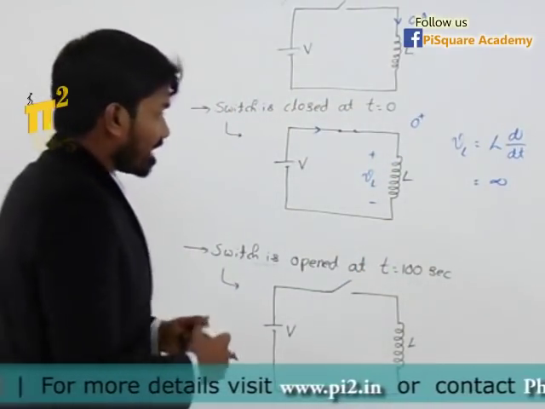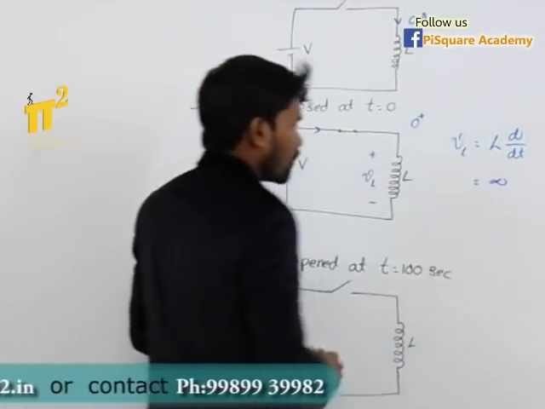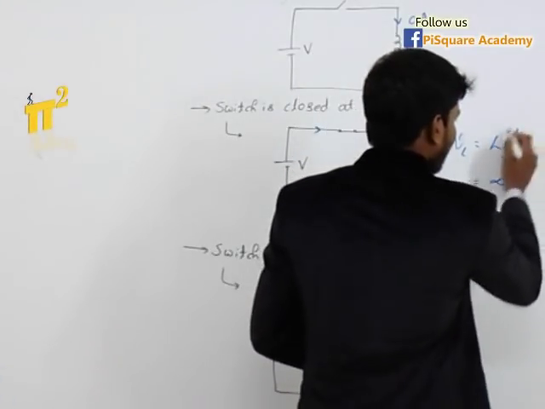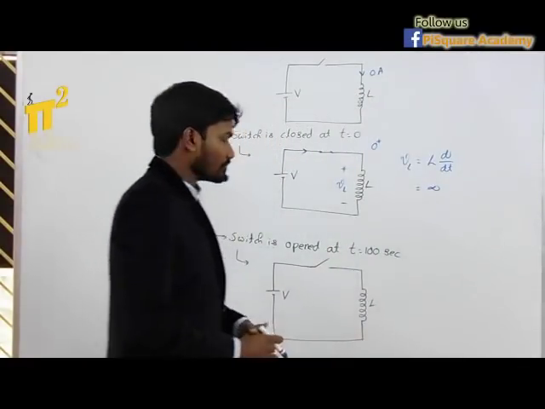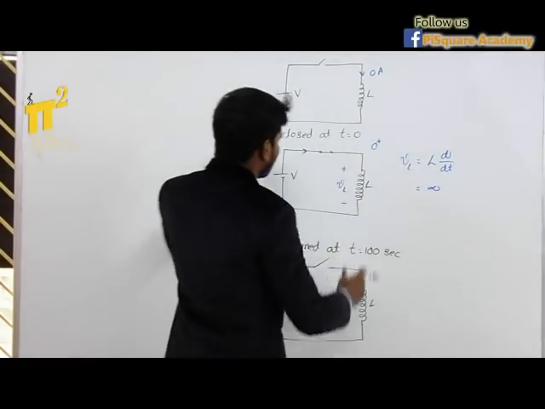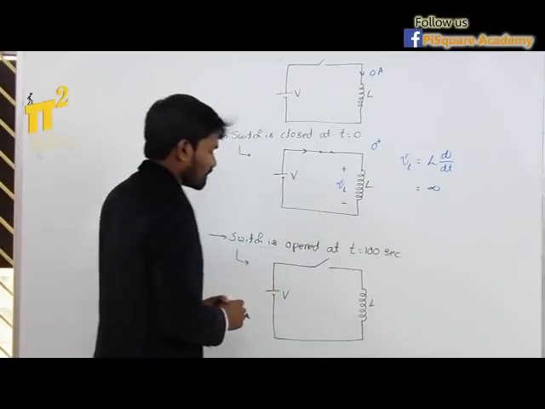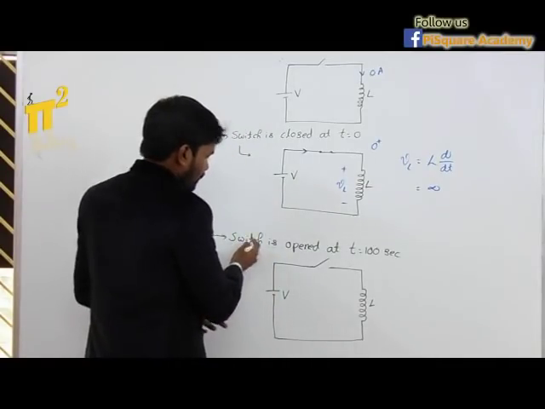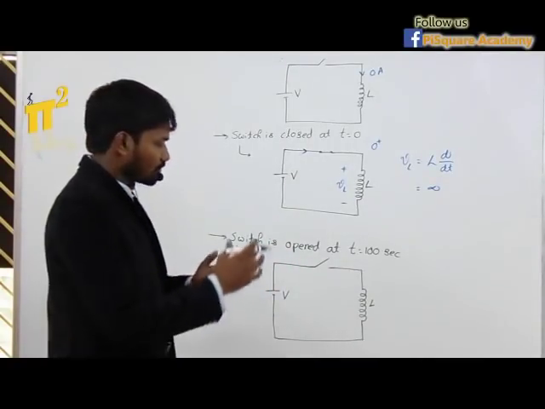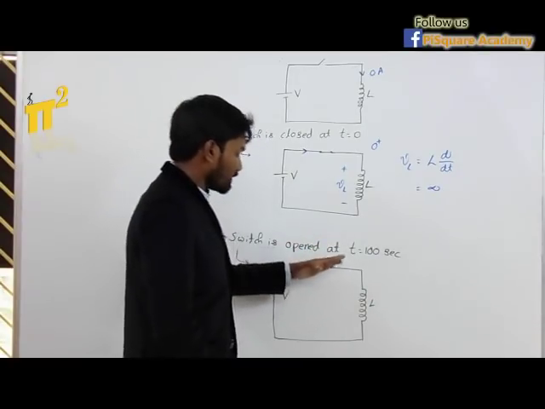Okay. Now you may get a doubt, till what value will it go? Will it go to infinity or will it go to some value? It all depends on this dI by dt. Okay. Now, as the switch is closed and current is flowing, after some time, maybe 100 seconds, maybe 100 minutes, it doesn't matter. After some big time, I open the switch. Be careful here. After some big time, I open the switch.